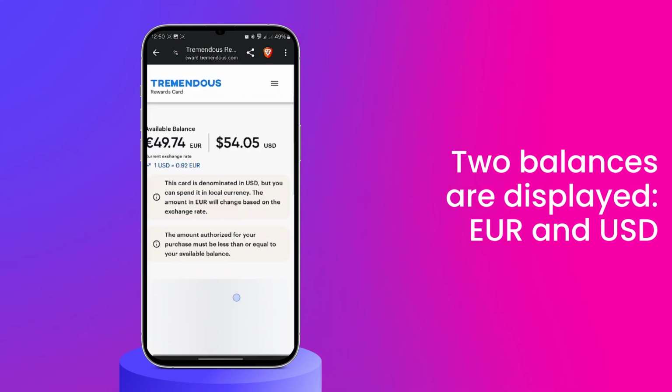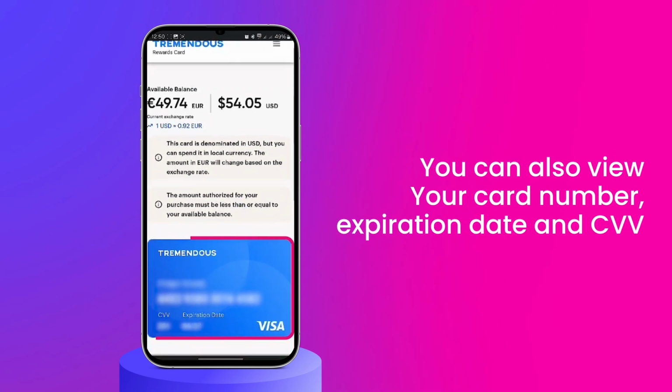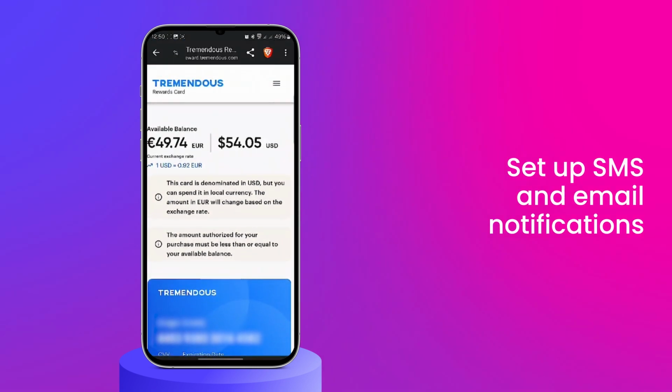Here, two balances are displayed, Euro and USD. If you scroll down, you will also see your card details, including your card number, expiration date, and security code, CVV. In addition, this is the place where you can set up SMS and email notifications.